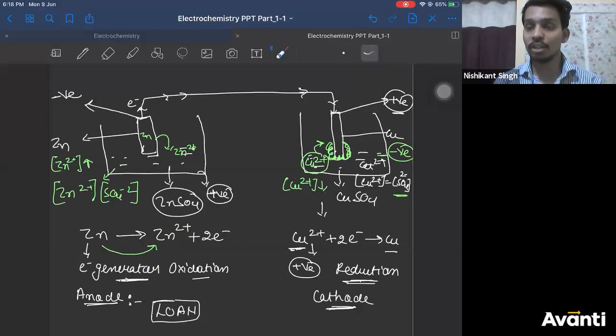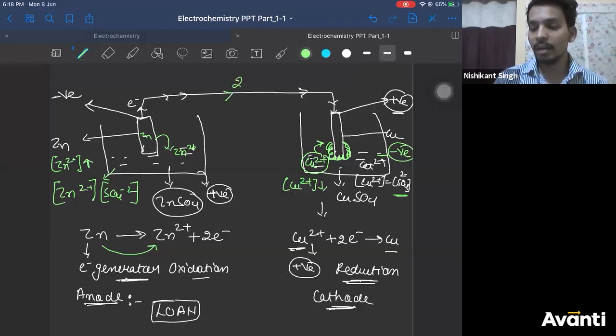If oxidation stops, electron will not be released into the circuit. And if electrons are not released into the circuit, current will not flow. Right? Is this point clear, everyone?